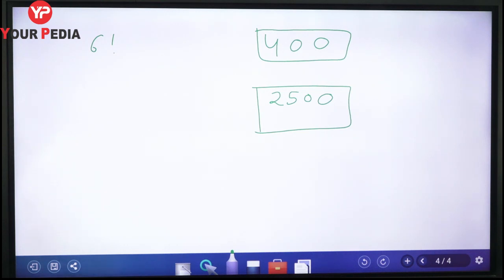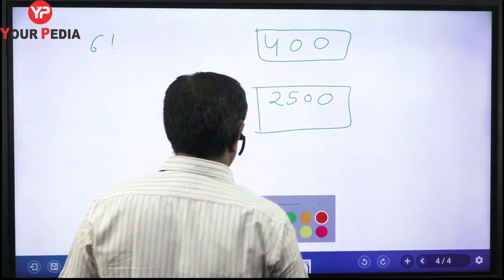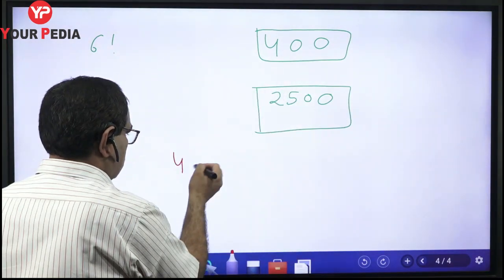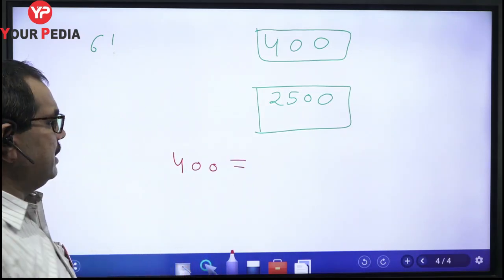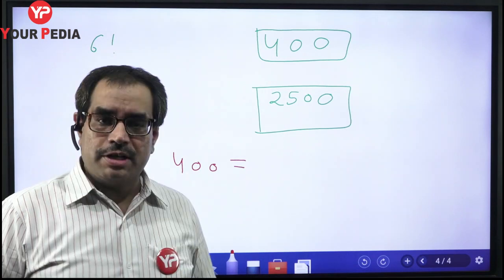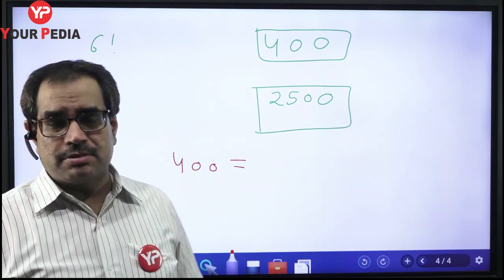Okay, so now I am going to discuss the solution. First of all, let us take 400. So what we need to do, we have to make the prime factorization of this number. We have to express it as a product of powers of prime numbers.